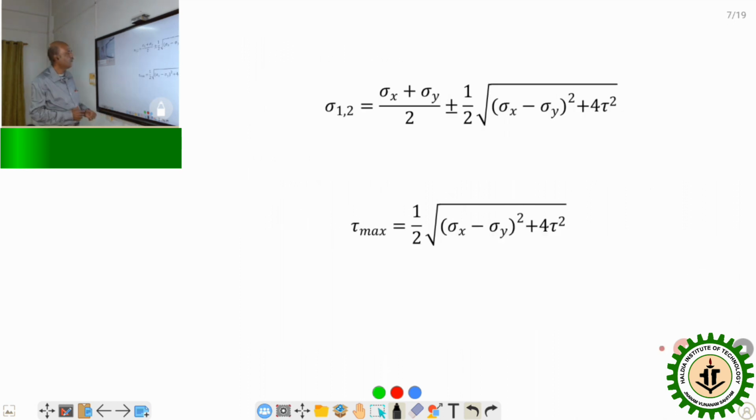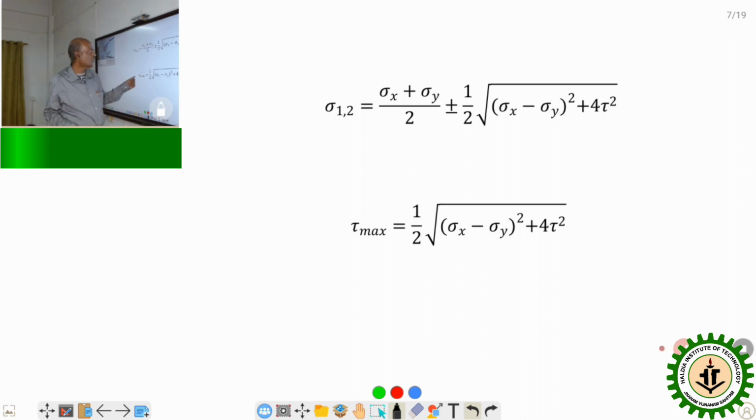Now, mathematically, for a two-dimensional body, if we calculate the principal stresses, we get two principal stresses, and sigma 1, 2 is given by (sigma x plus sigma y) by 2 plus minus half root over of (sigma x minus sigma y) whole square plus 4 tau square. So, these are the two principal stresses which act on the principal plane, where the plus sign gives the major principal stress, and the minus sign gives the minor principal stress.